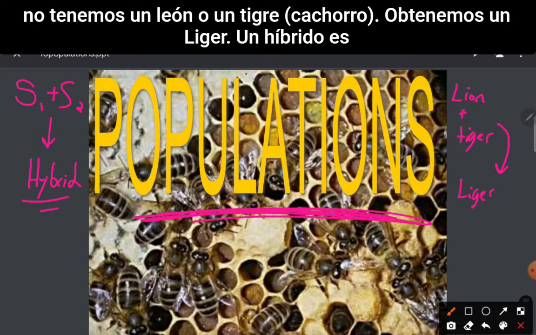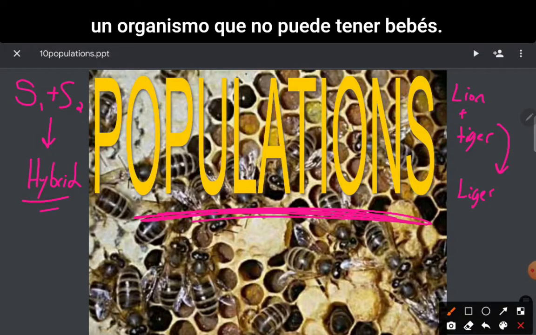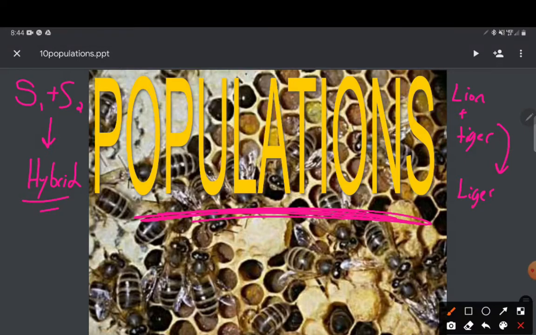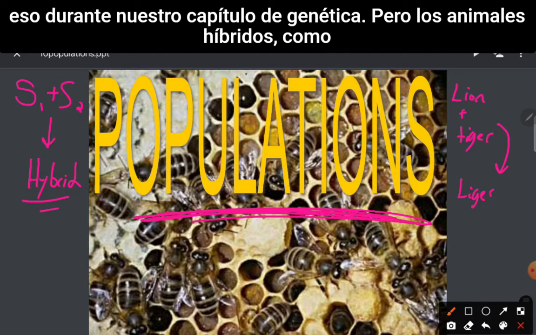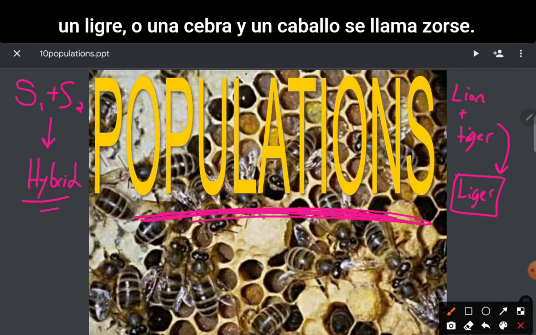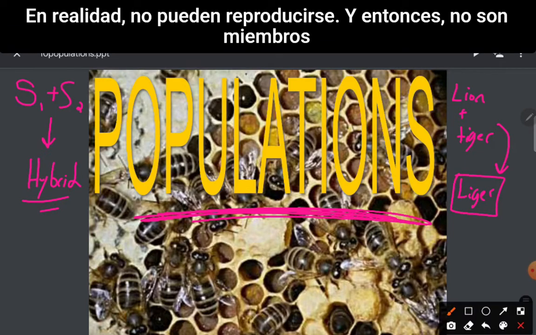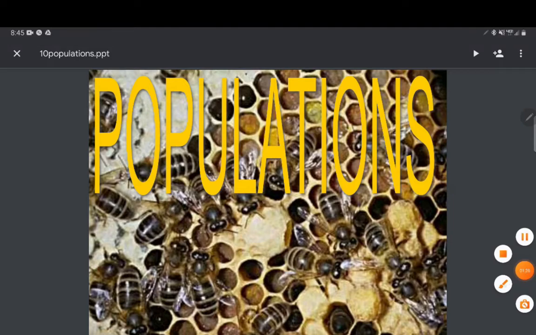A hybrid is an organism that cannot have babies. It is infertile. The reason for that is genetic, and we'll actually talk about that during our genetics chapter. But hybrid animals like a liger, or a zebra and a horse, which is called a zorse, can't actually reproduce, and so they are not members of the same species.